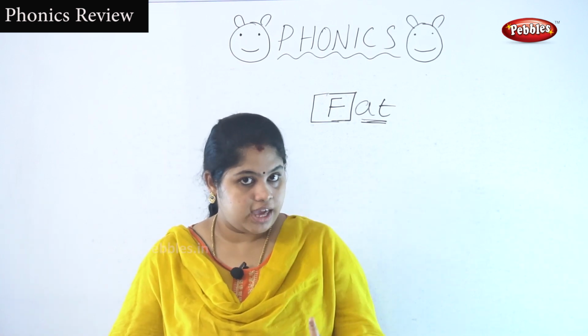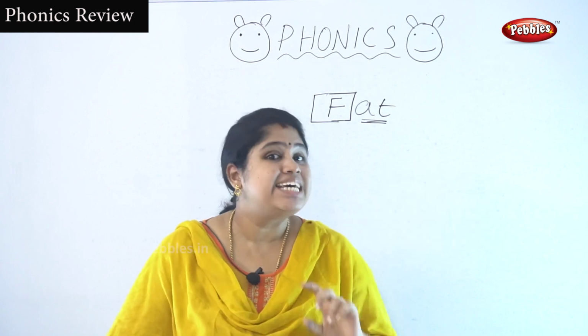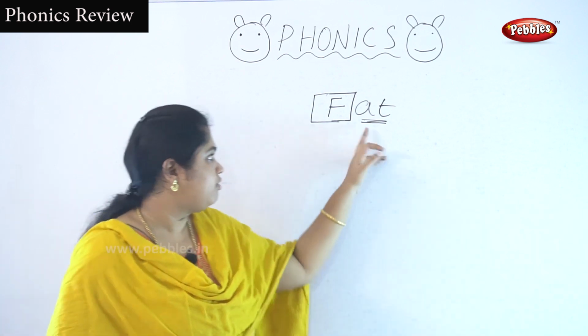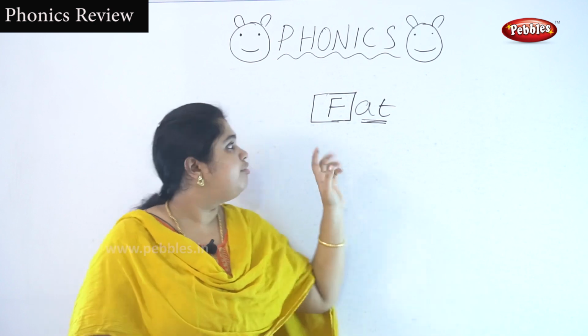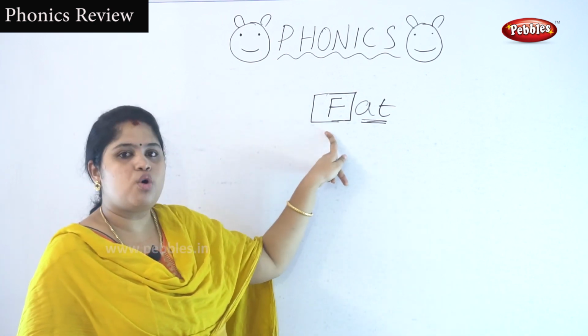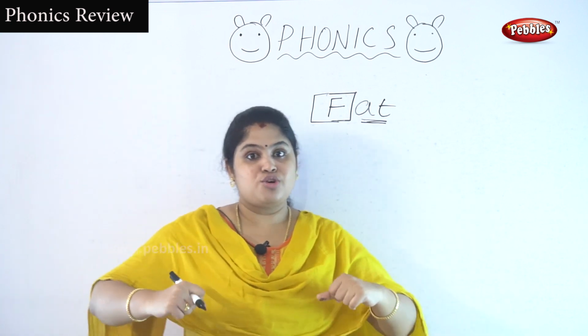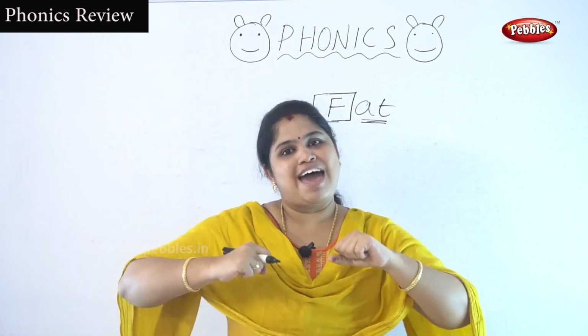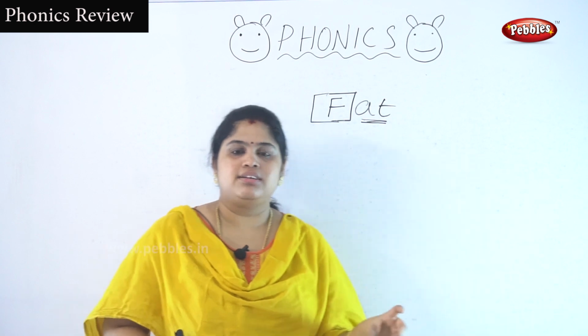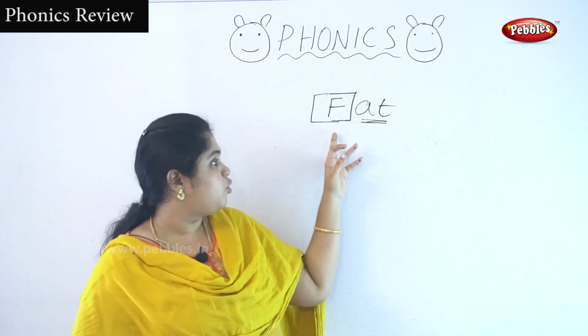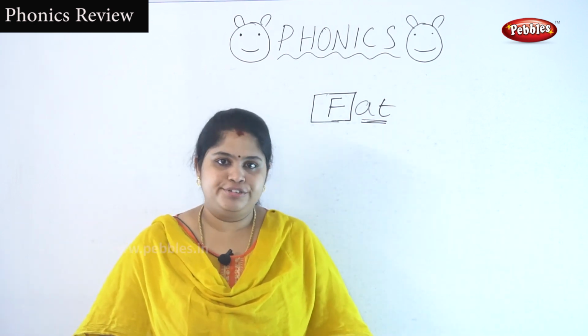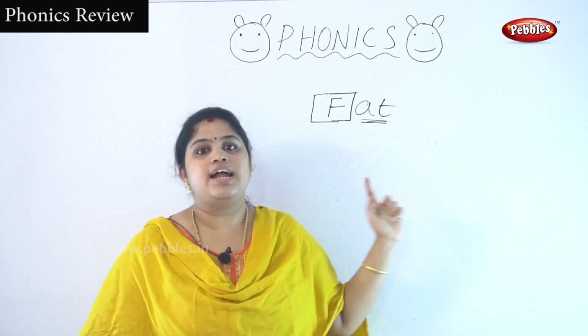What is the sound of A? What is the sound of T? T. At. If I put F in this box, then F, at. Fat. Fat means fat, like me, isn't it? What is the sound of F? F, at. Fat.